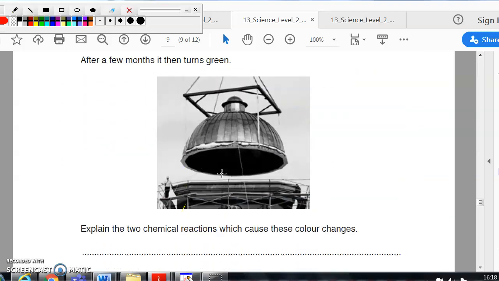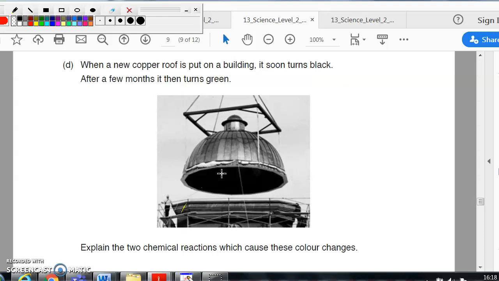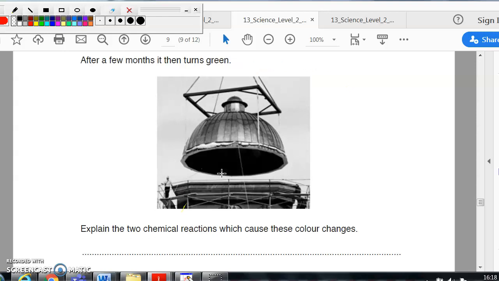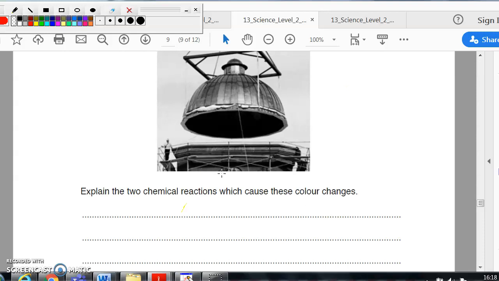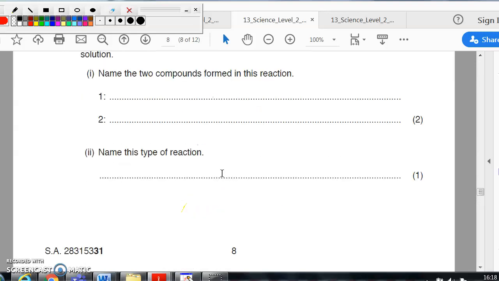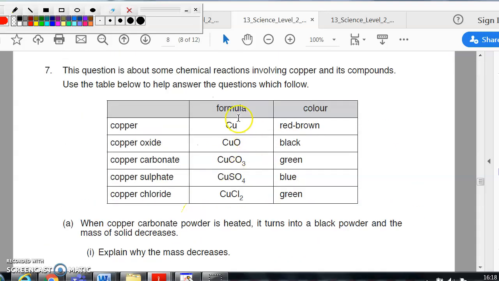Put copper roof on a building and it turns black and then it turns green. Explain the two chemical reactions that have caused this. So we started off, let me just scroll back. We started off with copper and then it turns black. So obviously we have added oxygen to it. So it's out on the roof and it's becoming oxidized, so it turns black.